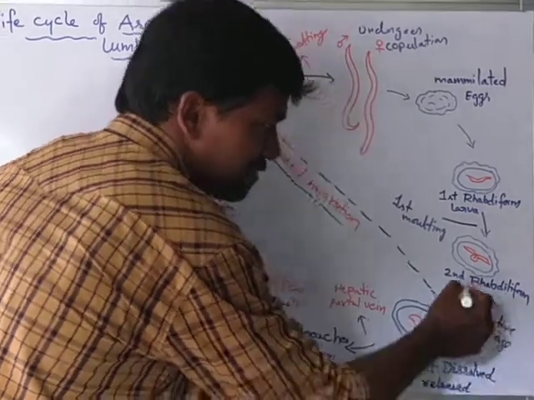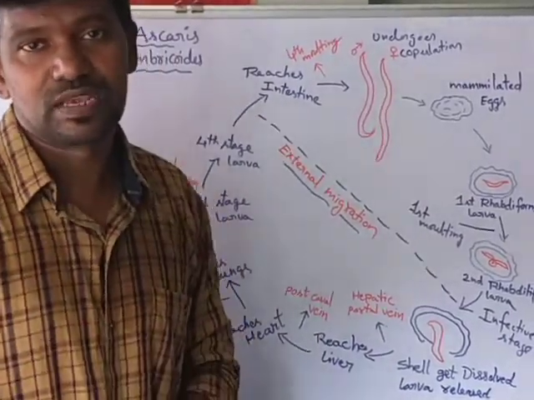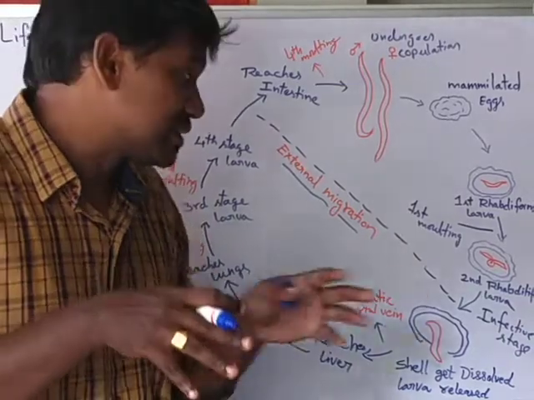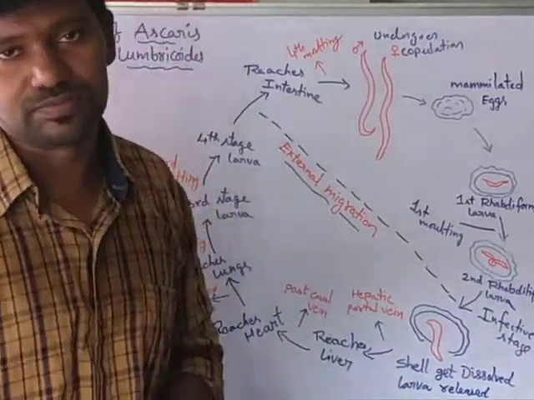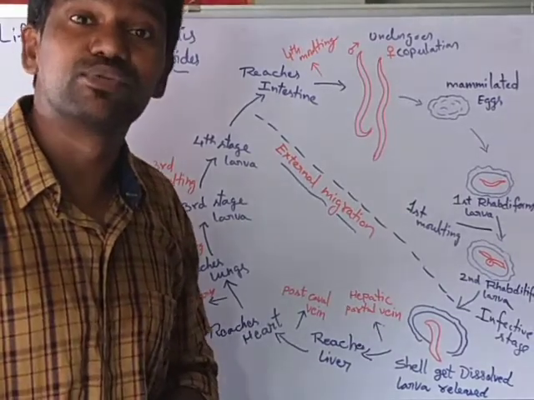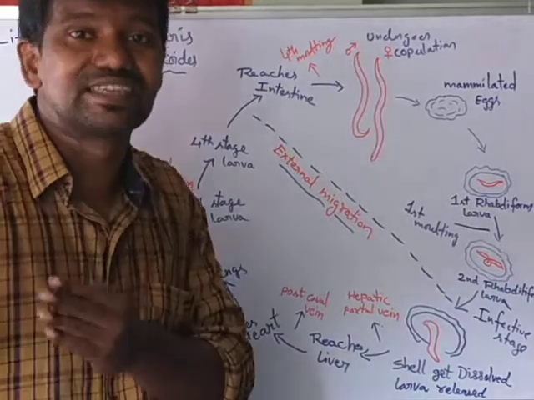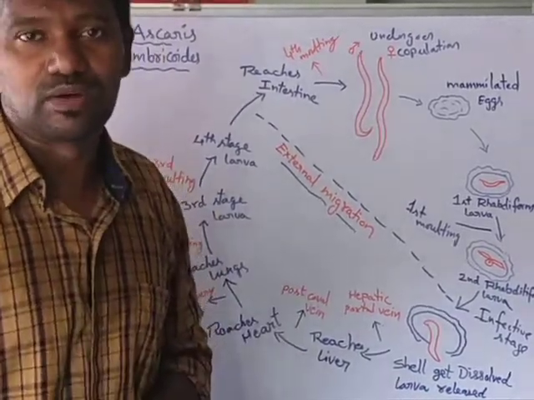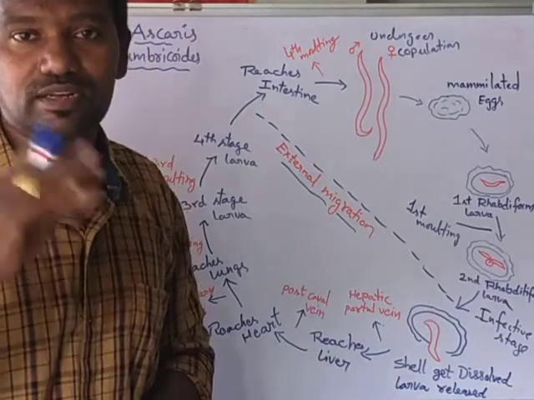The second rhabditiform larva is the infective stage to a new person. Now the second rhabditiform larva infects the new host through contaminated food and water. When a healthy person takes the contaminated food or water, the larva reaches the new person.